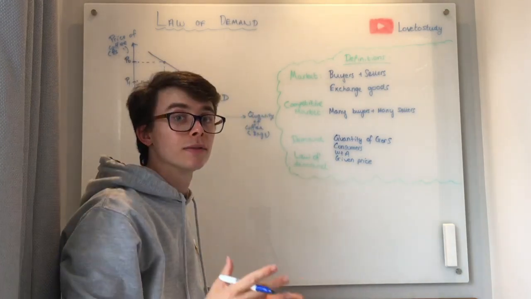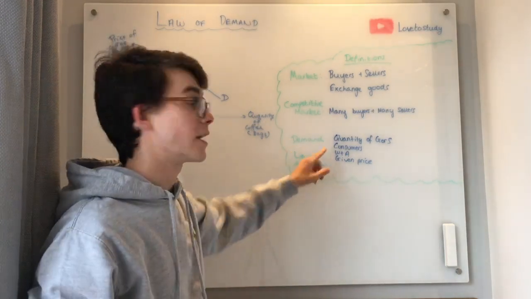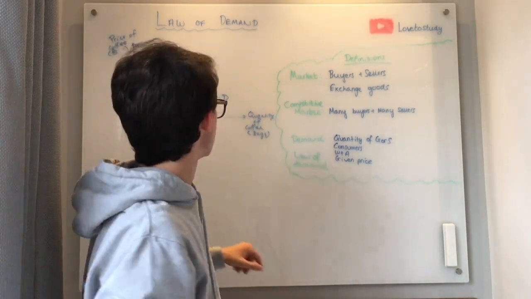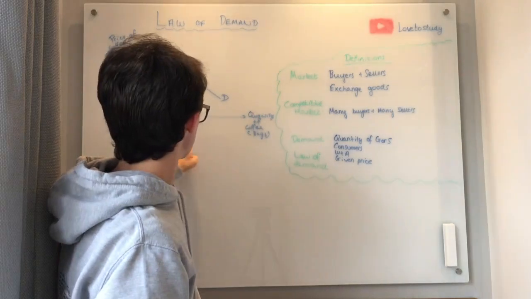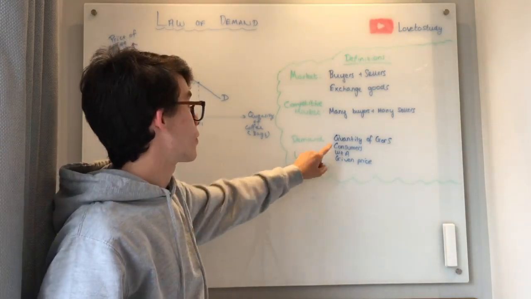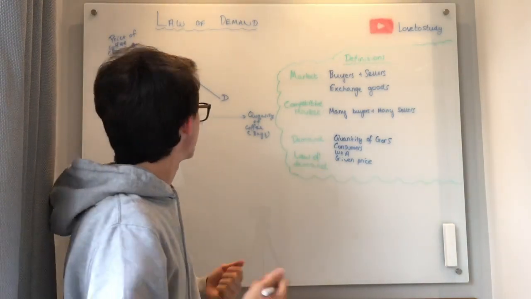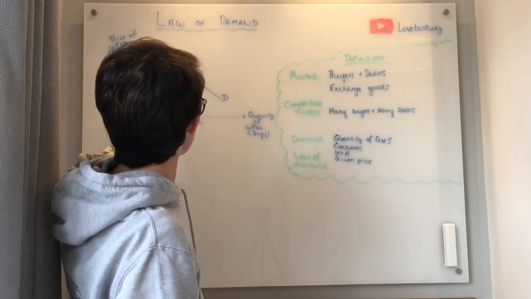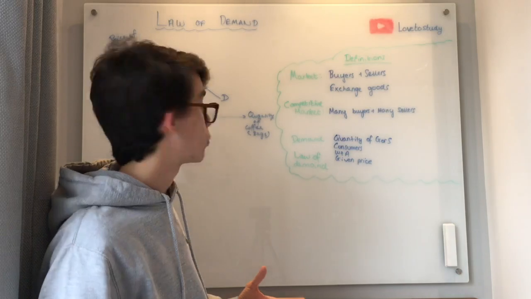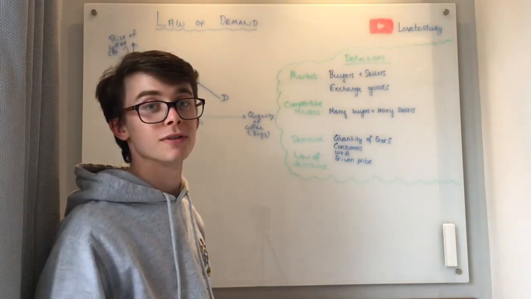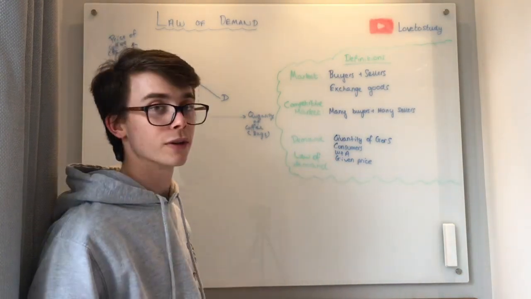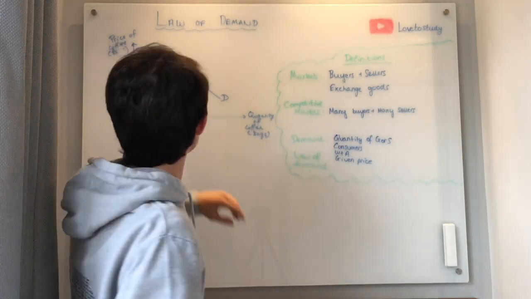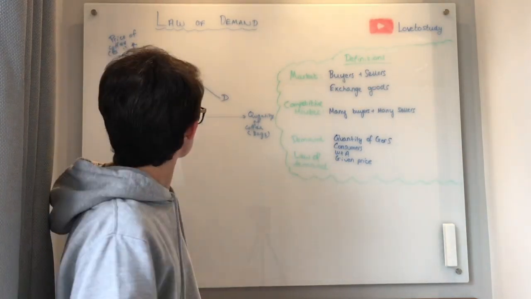And we can see that the curve has encompassed everything we've got in the definition. So we've got the quantity of a good or service, in this case coffee, shown here. We've got the fact that it's consumers, that's inherent in the fact that it's demand. We've got willingness and ability, given by the fact that it's at a certain price, and that price also encompasses the fact that we've got a given price. So we've got all of this information on the diagram.